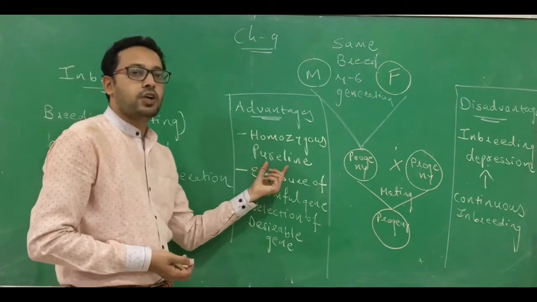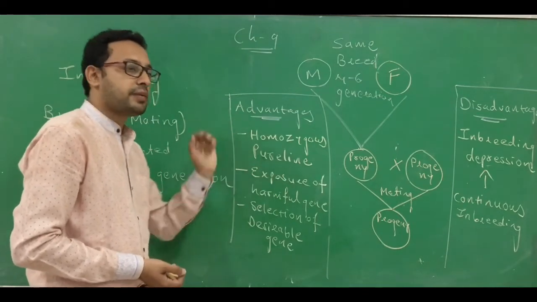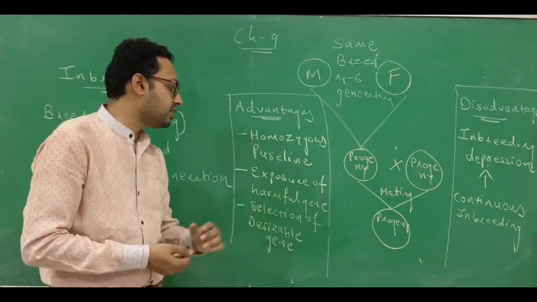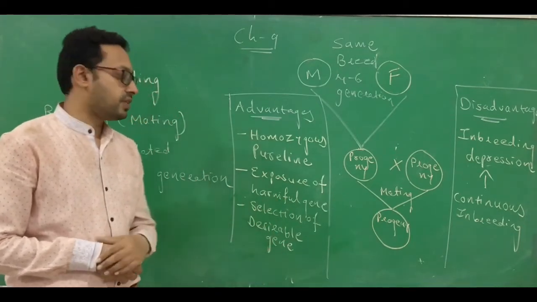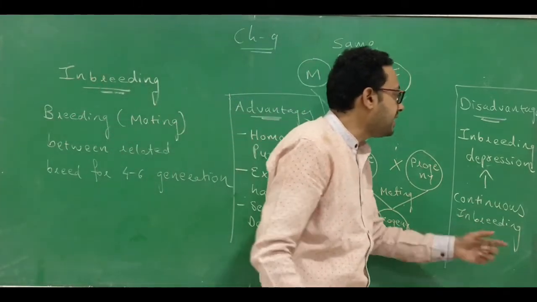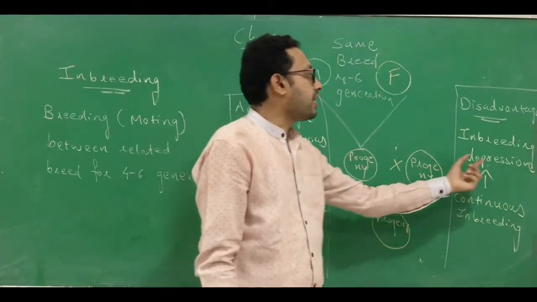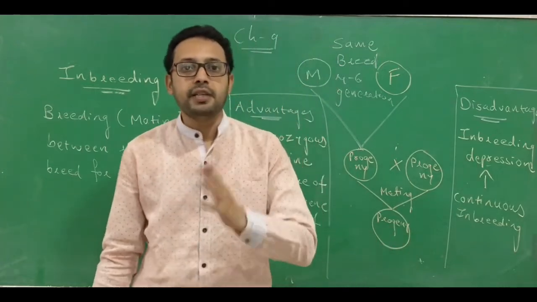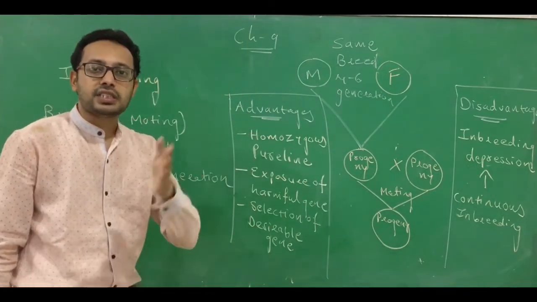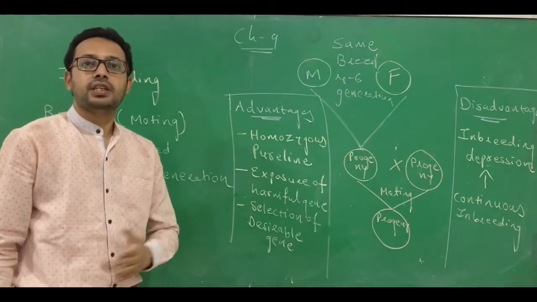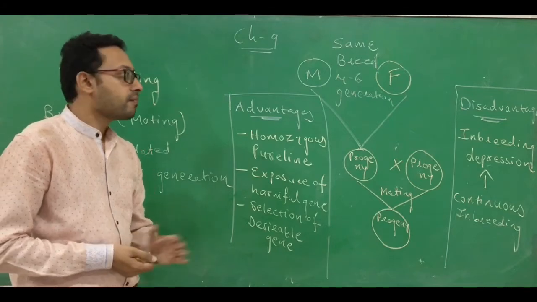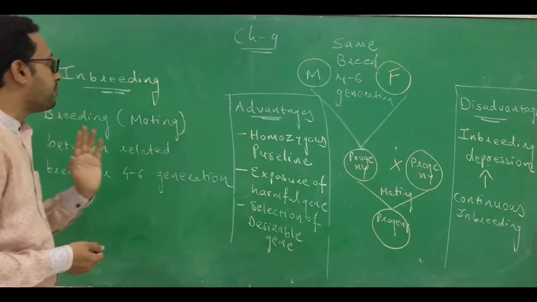These are the advantages. When you want to achieve a homozygous pure line, this is the preferable method. It will also lead to exposure of harmful genes, and it is also responsible for selection of a desirable gene. But when inbreeding is continued, it may lead to inbreeding depression, and this is harmful because harmful or recessive genes can also be carried over. That can be overcome by just one outcrossing. So this is called inbreeding.